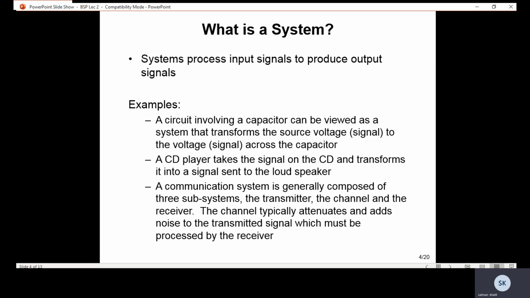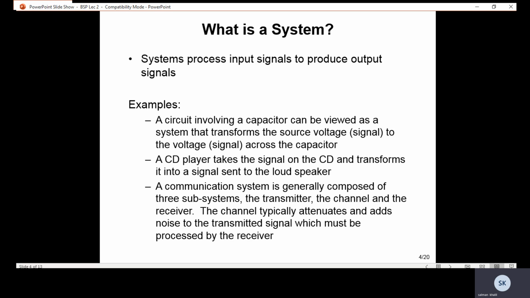What is a system? A system processes input signals to produce output signals. For example, a circuit involving a capacitor can be viewed as a system that transforms the source voltage to the voltage signal across the capacitor. A CD player takes the signal on the CD and transforms it into a signal sent to the loudspeaker.